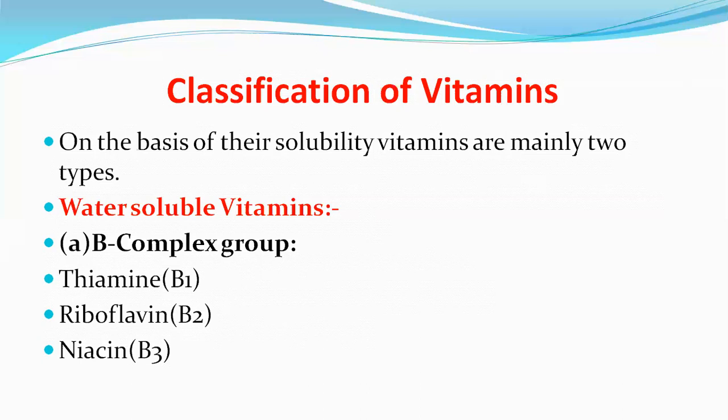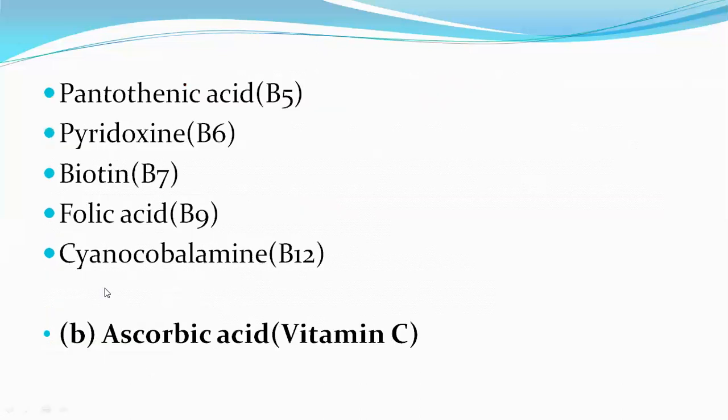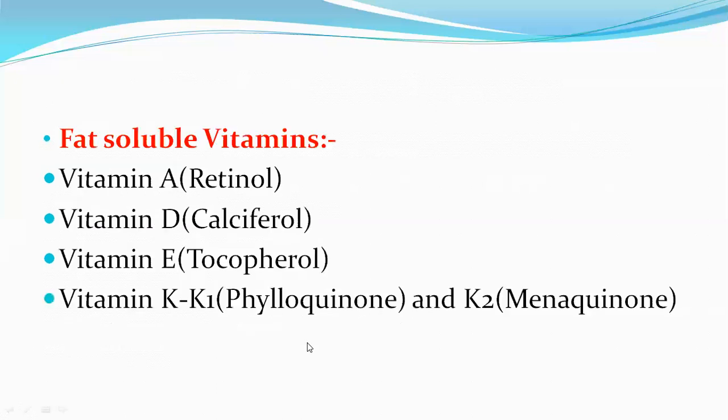and B12. So coming to the water-soluble vitamins, the chemical name of vitamin B1 is thiamine, B2 is riboflavin, B3 is niacin, B5 is pantothenic acid, B6 is known as pyridoxine, B7 is known as biotin, B9 is known as folic acid, and B12 is known as cyanocobalamin. The next water-soluble vitamin is ascorbic acid, which is also known as vitamin C.